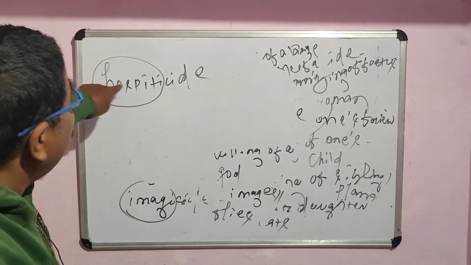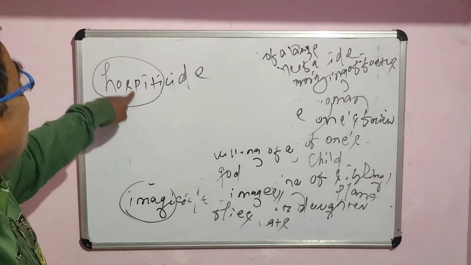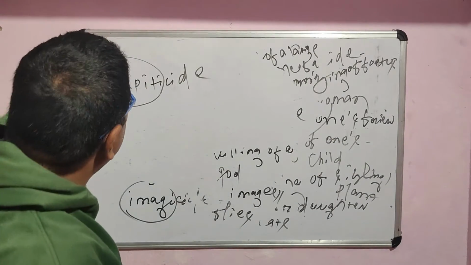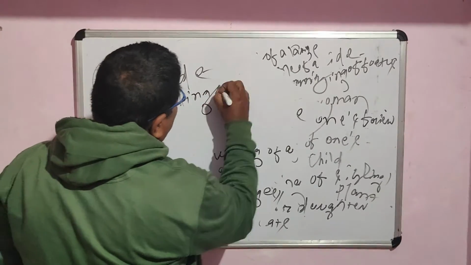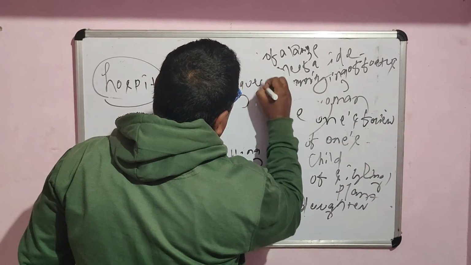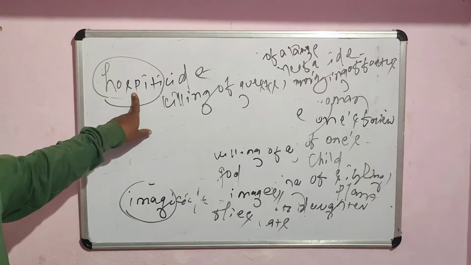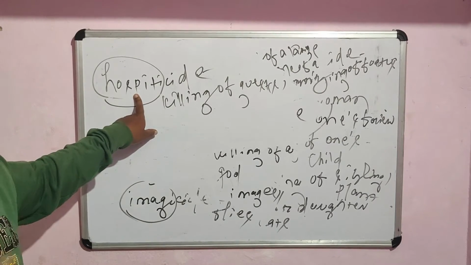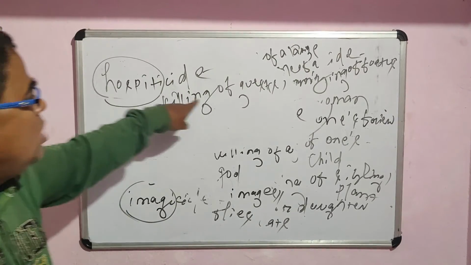So when it is hospiticide, that means hospitality, remember, is given to a guest. So when the word is hospiticide, remember, it is called killing of a guest. So the act of killing a guest or guests is called hospiticide, because we offer hospitality particularly to the guest who comes to our house. So the act of killing one's guest is called hospiticide.